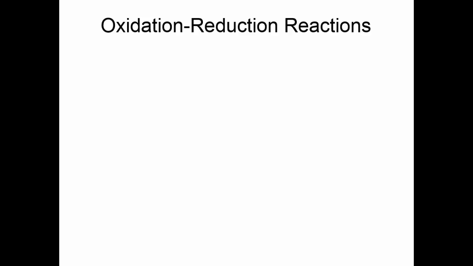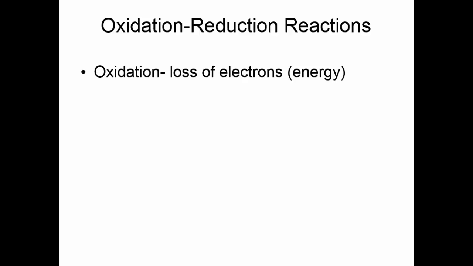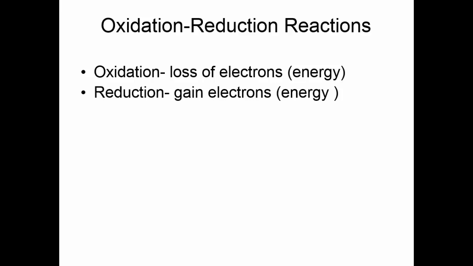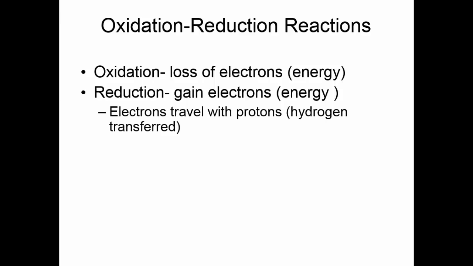Oxidation-reduction reactions are paired reactions. Oxidation is when a molecule loses electrons. Now, since electrons are energy, when a molecule is oxidized, it loses energy. Reduction is the process of gaining electrons or energy. Because electrons are negative charges, it's not safe to let them travel alone, so we always make them travel with protons. Well, an electron and a proton is a hydrogen atom, so hydrogen atoms are transferred around as we're moving these electrons from molecule to molecule.